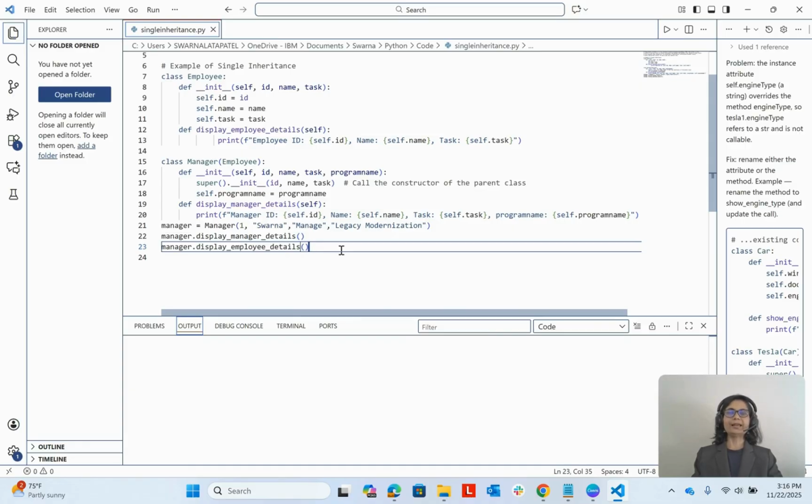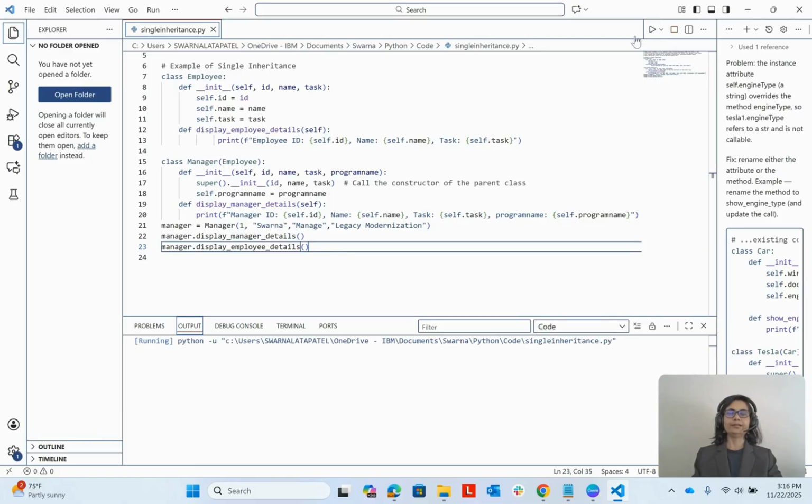Control S and let me run it. And you see here manager ID and then Swarna and then tax is managed, program name.